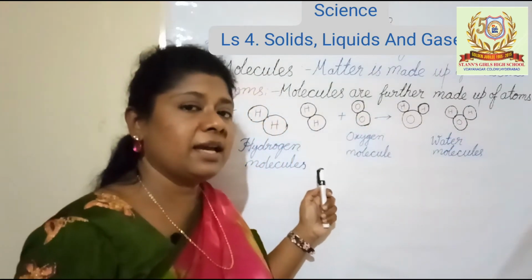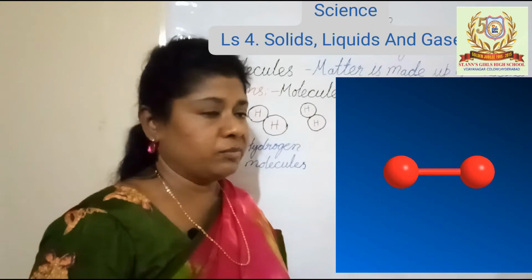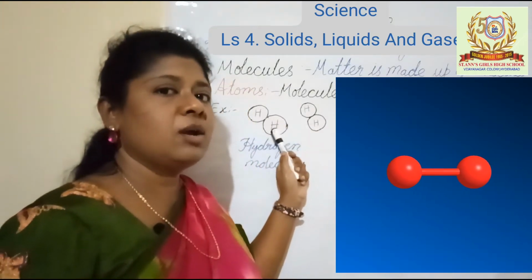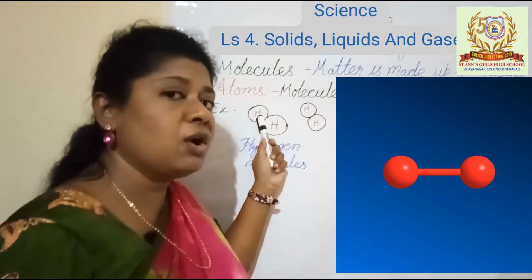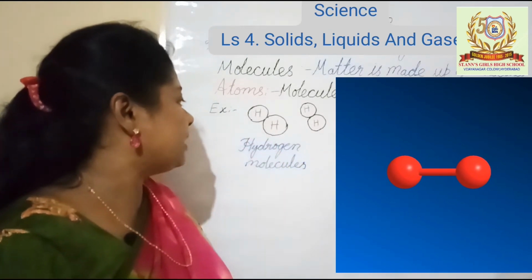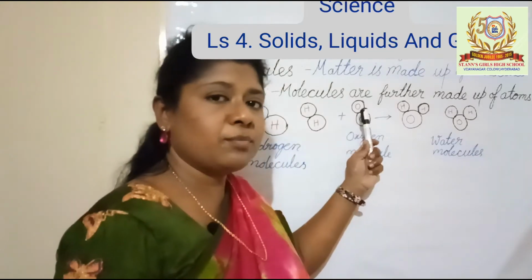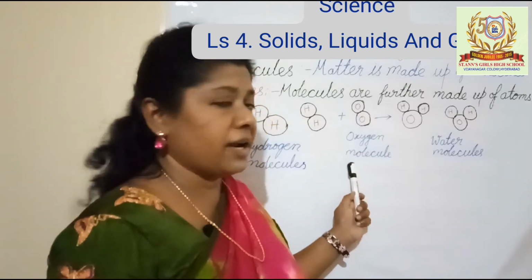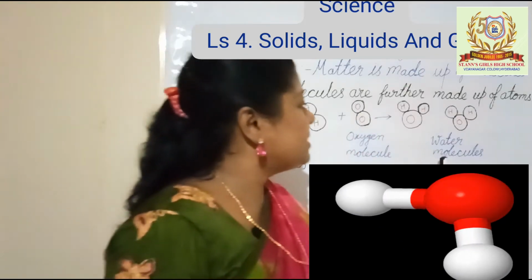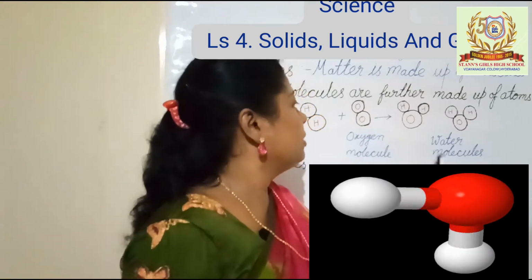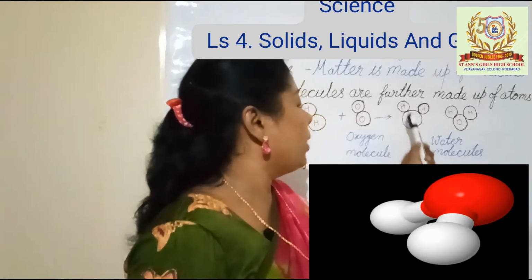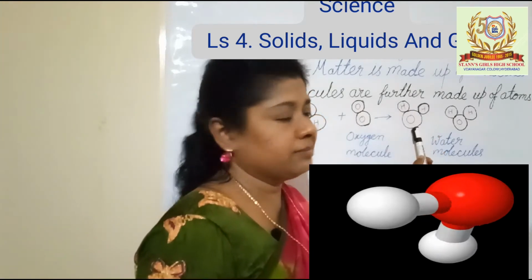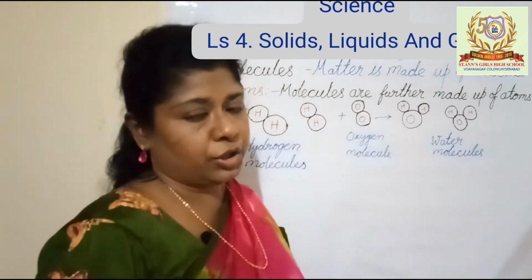For example, we'll see how a hydrogen molecule is formed. Here we are seeing two hydrogen atoms. A hydrogen molecule forms when two hydrogen atoms combine. An oxygen molecule is formed when two atoms of oxygen combine. We'll see how a water molecule is formed. A water molecule is formed when two hydrogen atoms and one oxygen atom combine. Then we get a water molecule.